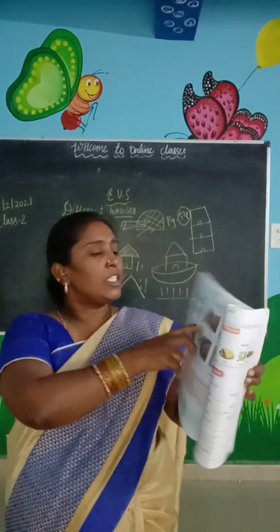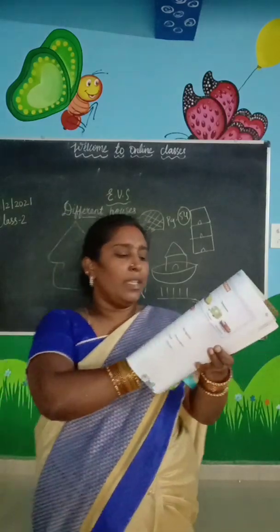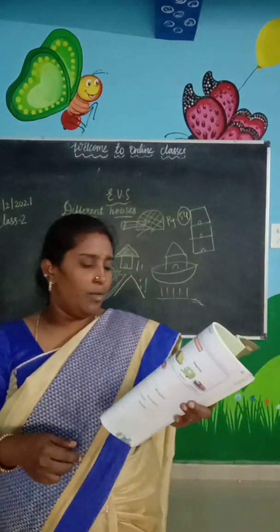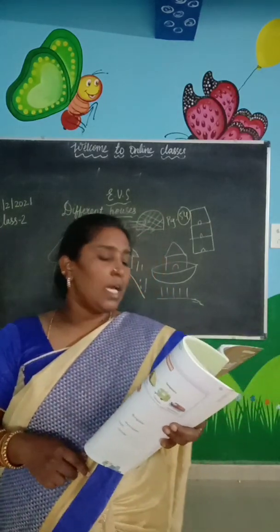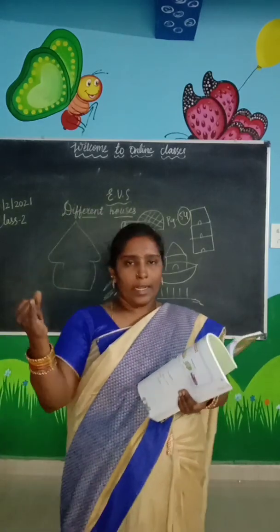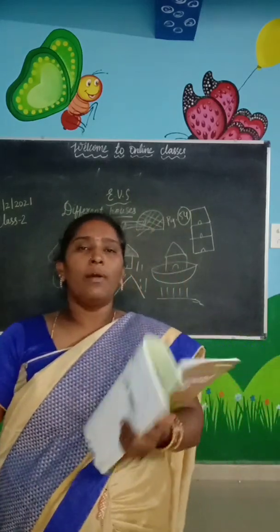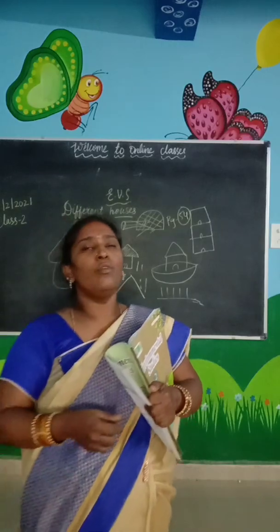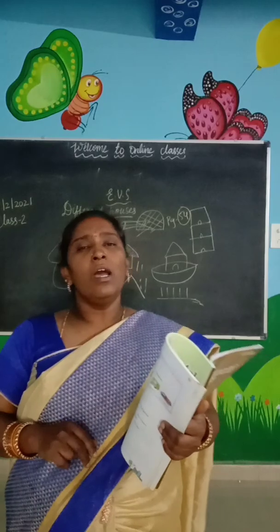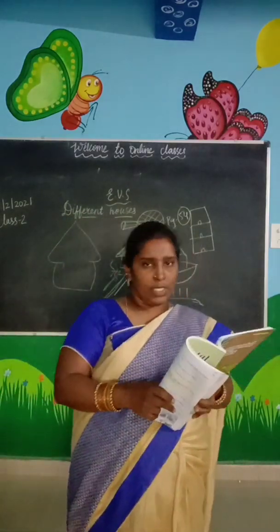Then after construction, what will be the color? See the color of the walls. A painter will paint the walls, doors and windows so that it will look beautiful. So these are the people we need to build a house: architect, mason, carpenter, electrician, plumber, painter. These are the people we will need to complete our house. So this is about the different houses.